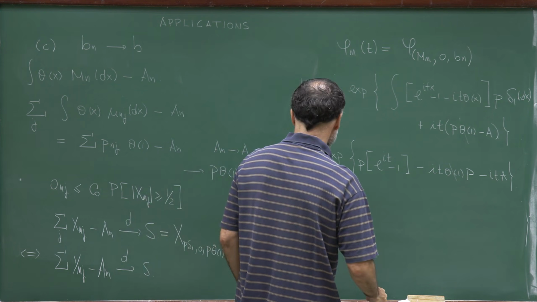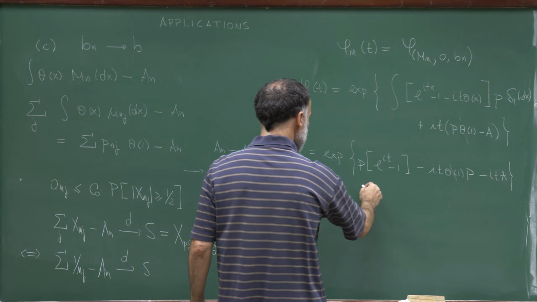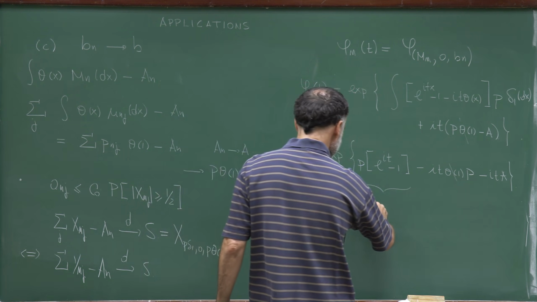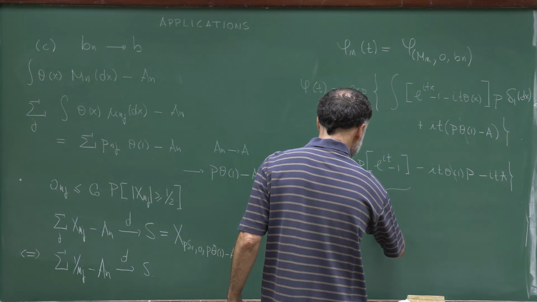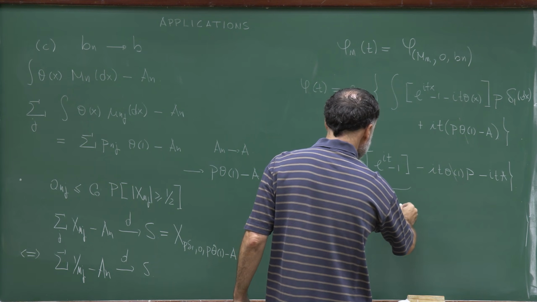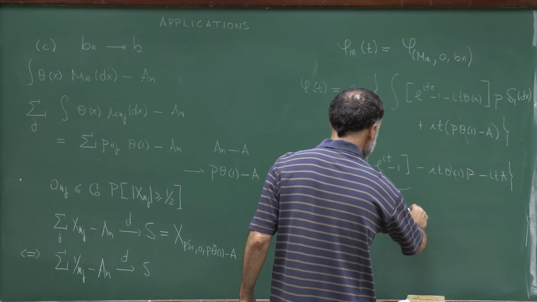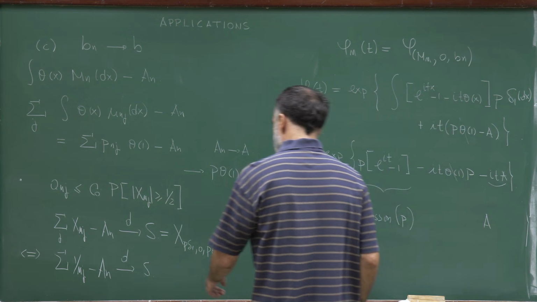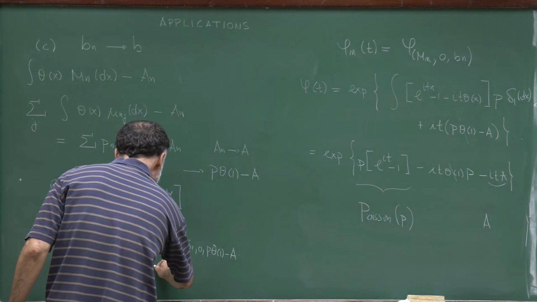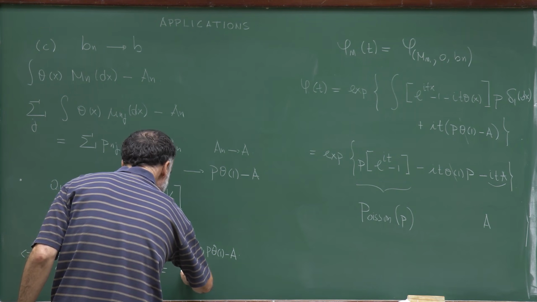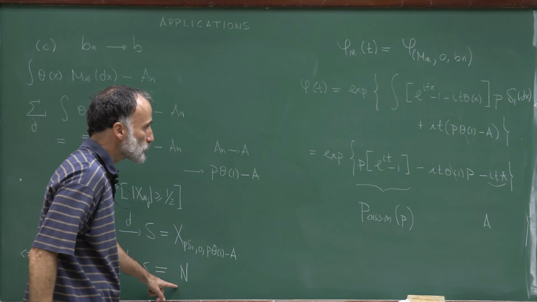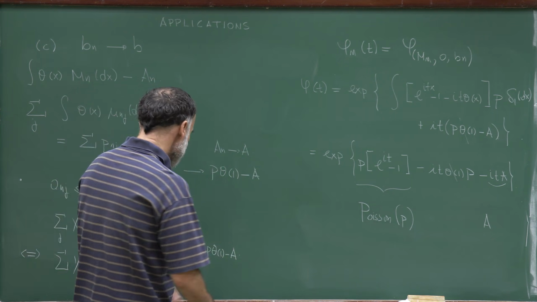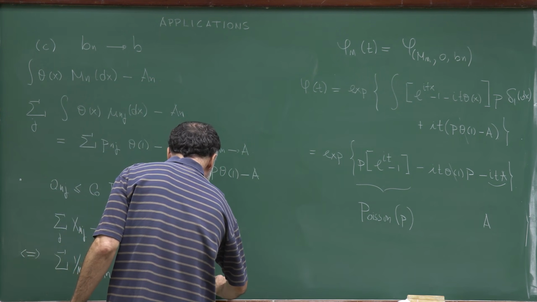And so, this is the characteristic function of a Poisson random variable with parameter p, and this is the characteristic function of the constant a. So actually, if I represent by N a Poisson random variable with parameter p, this is converging to N minus a.